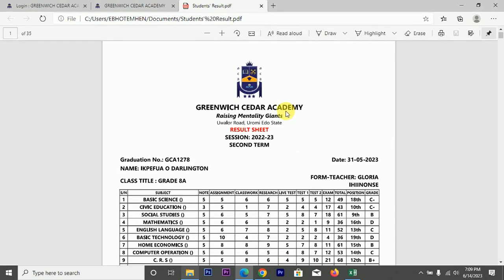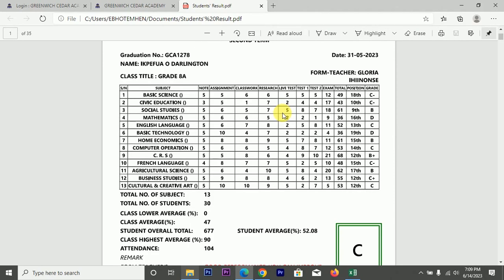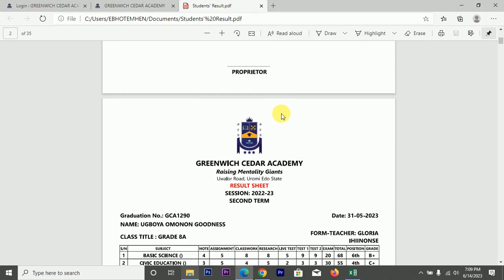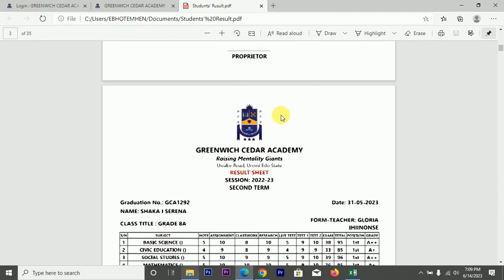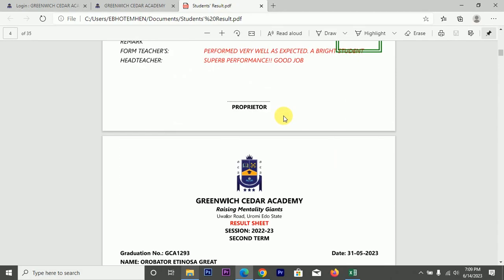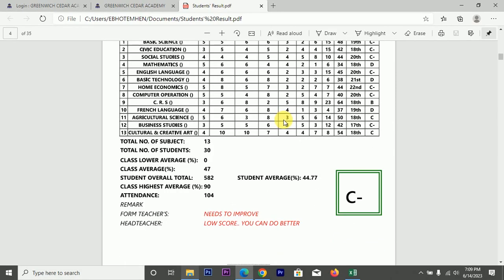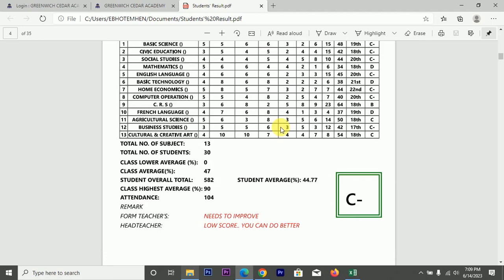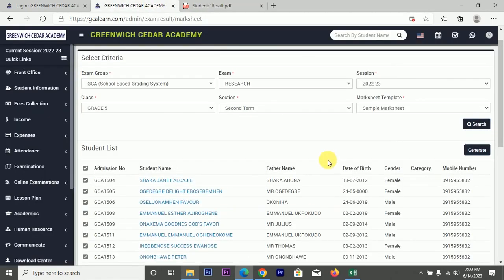Okay, so this is it here. Once you save it, you have a soft copy. You can keep a soft copy, you can print it out. So this is the good thing.